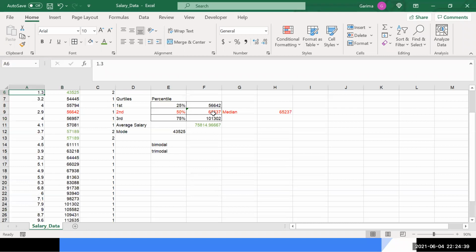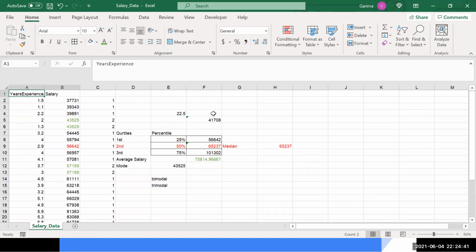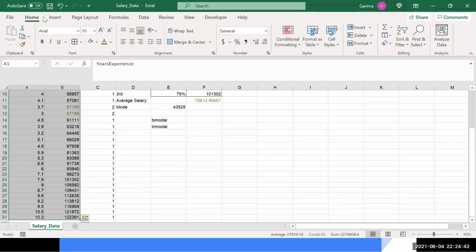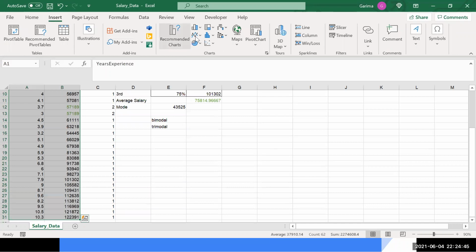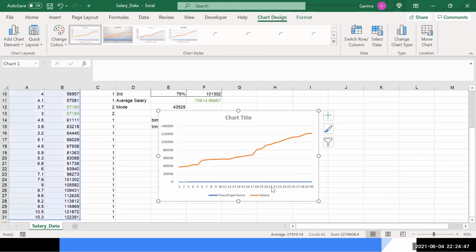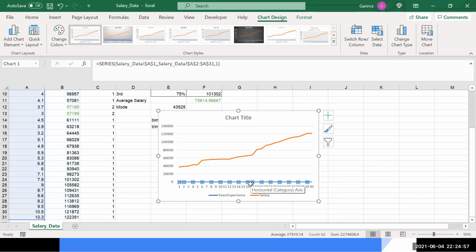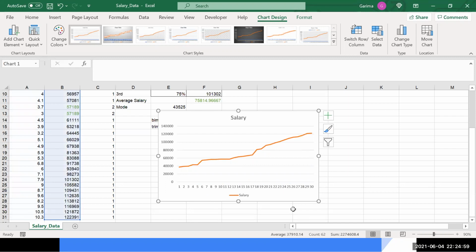If I make a line chart on this, you see there was a slight increase, but right after that, this is the salary that we have, 80,000. Now the salary just jumps after that. After 80,000, there is a steep increase that I see.